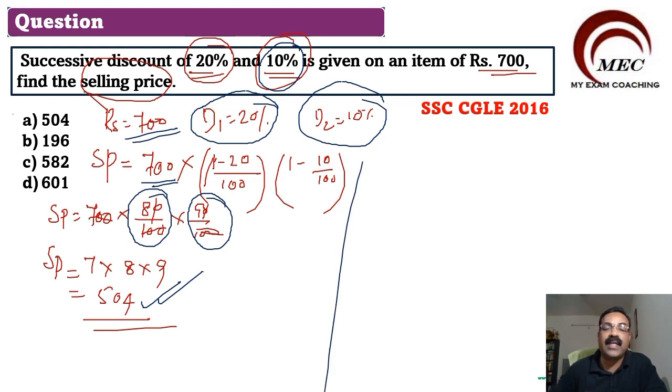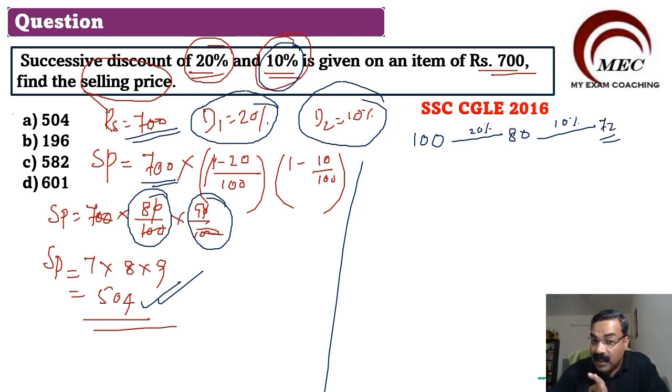Now let me tell you the second method. Suppose there is an item which is costing 100 rupees. When you give a 20% discount, this will become 80 rupees. And again, when you give a 10% discount, 10% of 80 is 8 rupees, so 8 rupees more we will reduce. This will become balance 72.